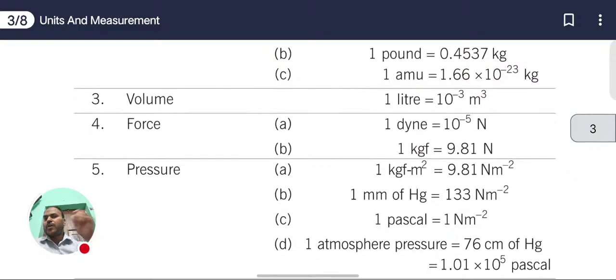Next one, pressure. 1 kgf per meter square equals 9.81 Newton per meter square. 1 mm of Hg, Hg means mercury, equals 133 Newton per meter square. 1 Pascal equals 1 Newton per meter square. 1 atmospheric pressure equals 76 centimeter of Hg, mercury, equals 1.01 into 10 to the power 5 Pascal.